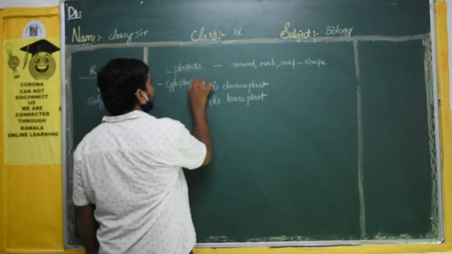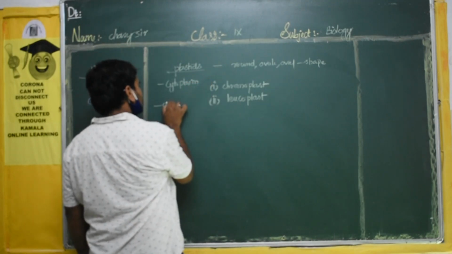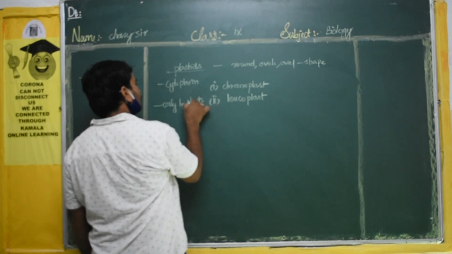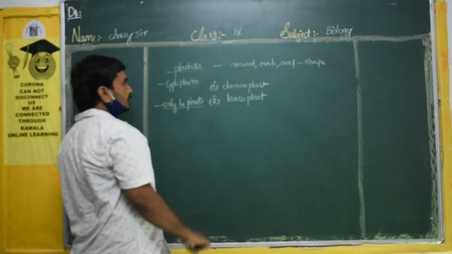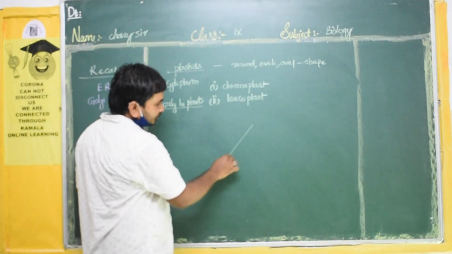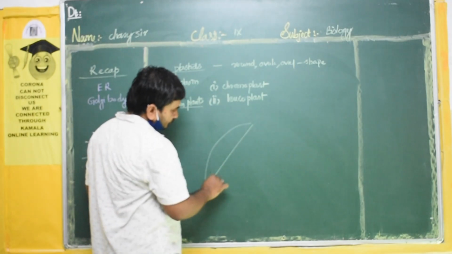Mostly these will be there only in plants. Only in plants we can see these plastids. Where will they be? In the leaf. So this is the leaf.